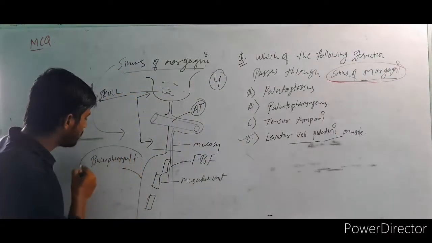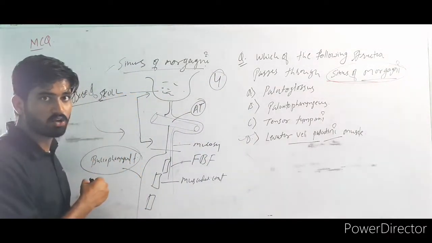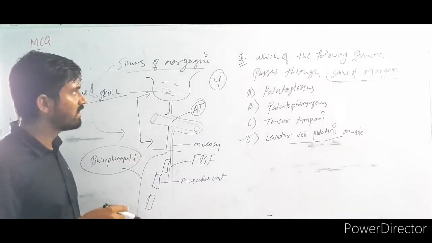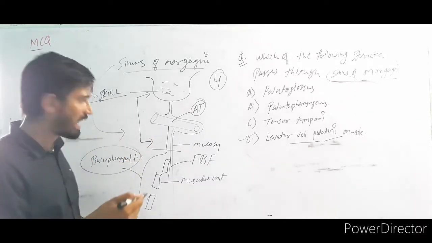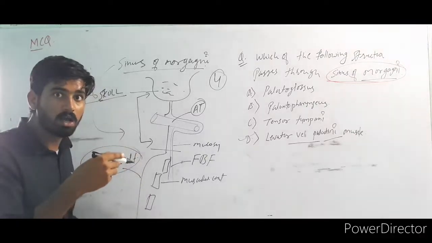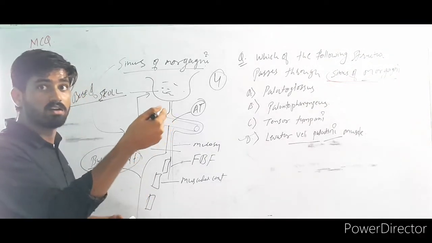First of all, it's piercing the buccal pad of fat. After that, the buccopharyngeal fascia. After that, the buccinator, and after that, the mucous membrane.